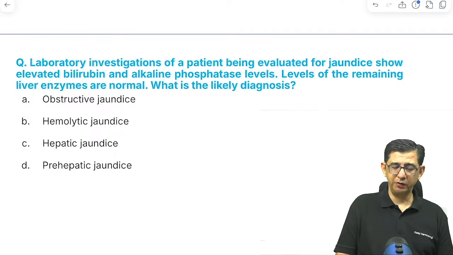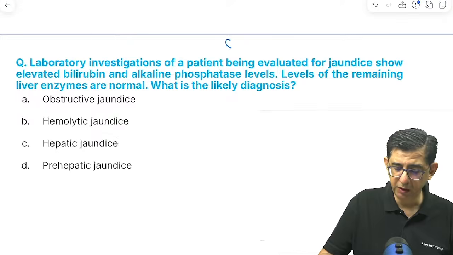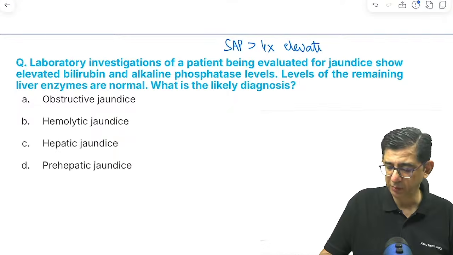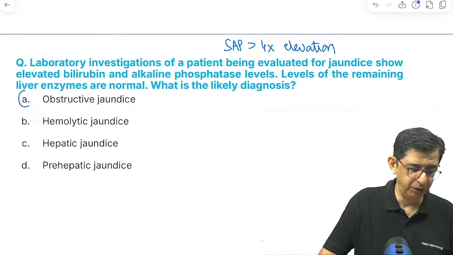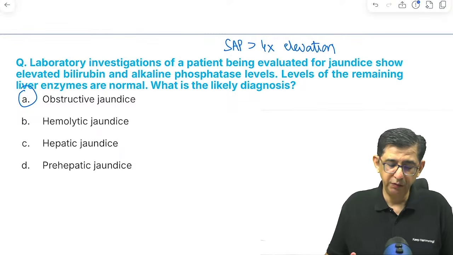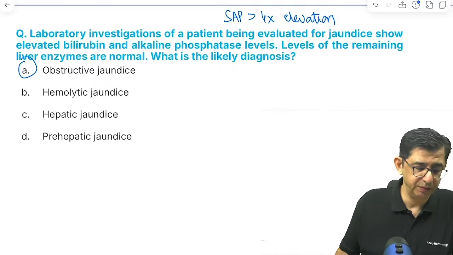Next is a patient who is having jaundice and it is alkaline phosphatase that is elevated. If serum alkaline phosphatase is more than 4x elevated, it always goes in favor of obstructive jaundice. It is OJ that is to be considered in this case. The patient shows elevated bilirubin and elevated alkaline phosphatase, no? So that would be obstructive jaundice.